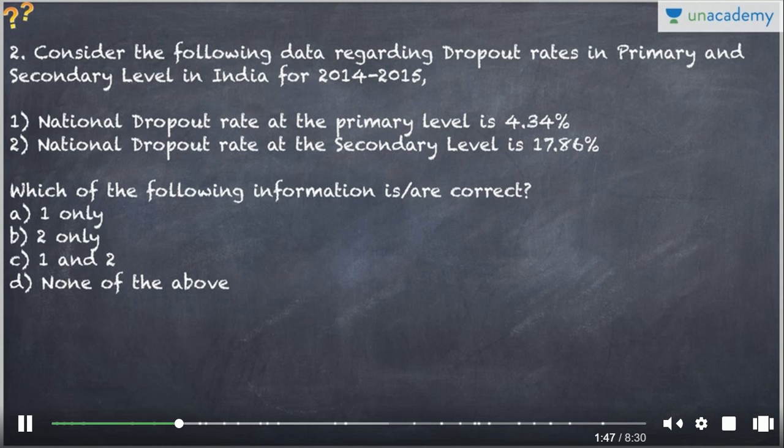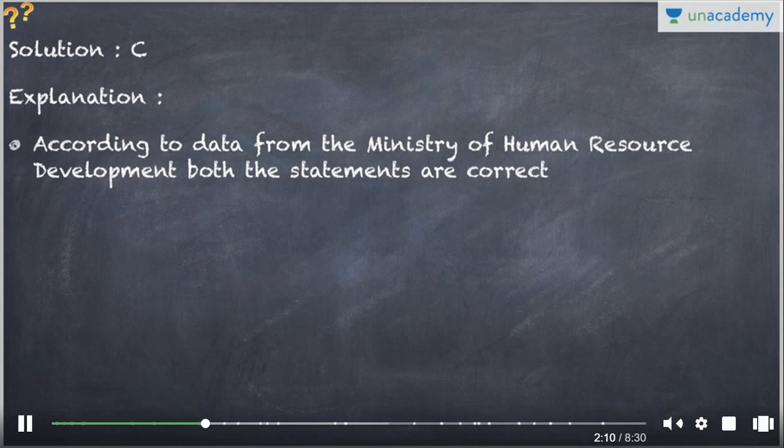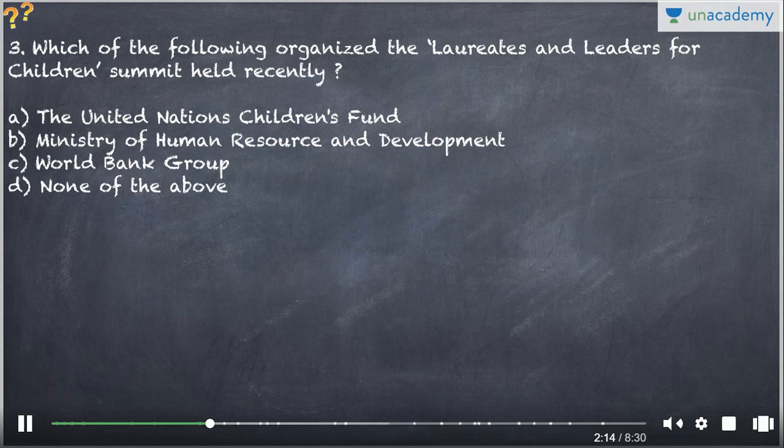There's a detailed report on this, and there will be a series of reports on the education levels, dropout levels and the issues plaguing the education system in India, especially at the primary and secondary level. So do watch that in today's Hindu summary, and do keep an eye on these news. Both of the statements are correct. C, first and second are the correct options. This data is actually provided by the Ministry of HRD, so it is government-backed data.